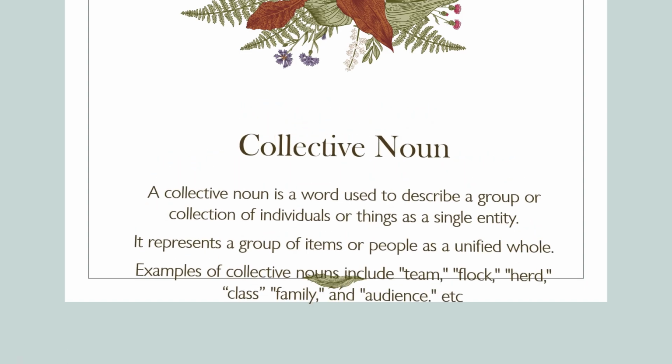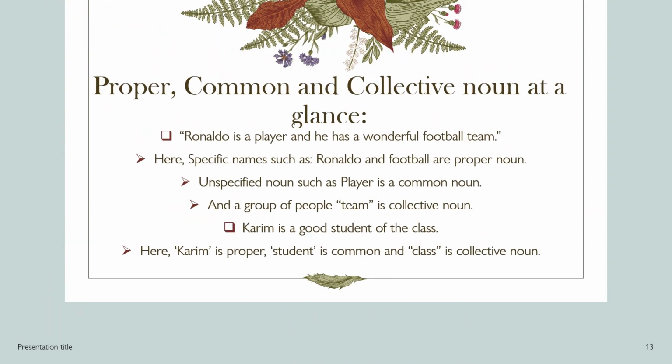Proper, common and collective noun at a glance. Ronaldo is a player and he has a wonderful football team. Here, specific names such as Ronaldo and football are proper noun. Unspecified noun such as player is a common noun. And a group of people, team, is collective noun. Karim is a good student of the class. Here, Karim is proper, student is common and class is collective noun.